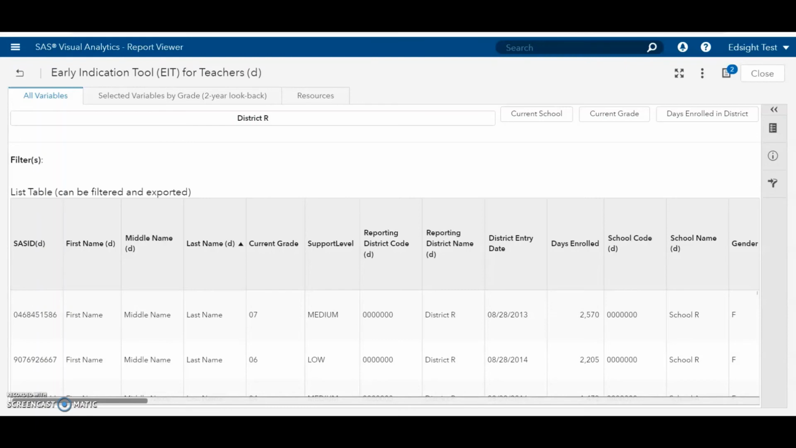Hello, this video will demonstrate how to use the Batch Data Lookup tool in the EIT for Teachers report. The steps in this video assume you have already logged in to EdSite Secure and opened the EIT for Teachers report. Once you have completed those steps, you will need to navigate to the All Variables tab.